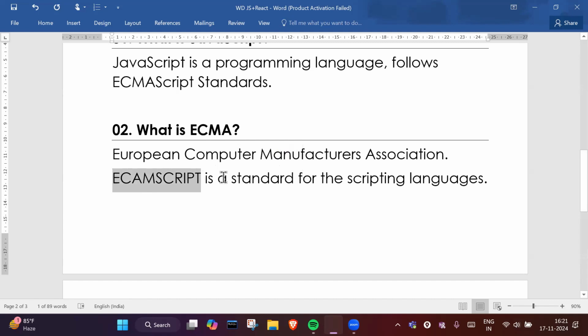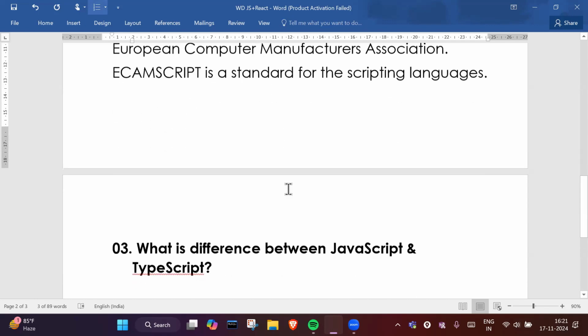It should follow the standard of ECMAScript, right? Whatever updates are coming, if something is not there in a particular scripting language, in order to fulfill the requirement, developers develop new features, and that new feature should match the standard of ECMA or ECMAScript, right? So this is what ECMAScript is. I hope you understood.